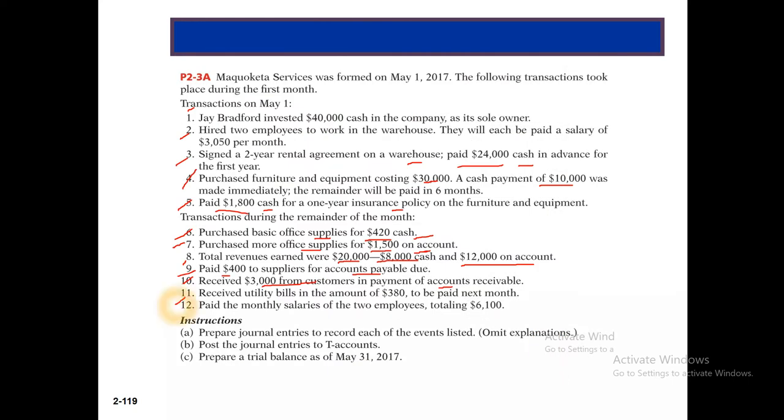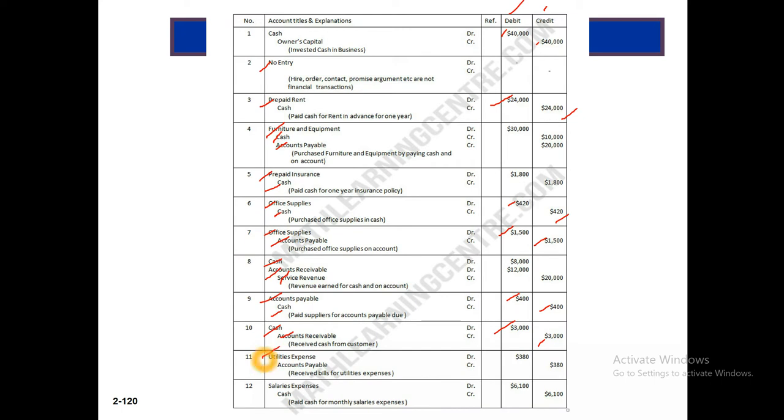Now 11, received a utilities bill in the amount of 380 to be paid next month. Since it is paid next month, this is a liability, so accounts payable will be credit, and this is the utilities expense. All expense increases are debit, so it must be debit. So utilities expense debit and accounts payable credit. This is the figure 380.